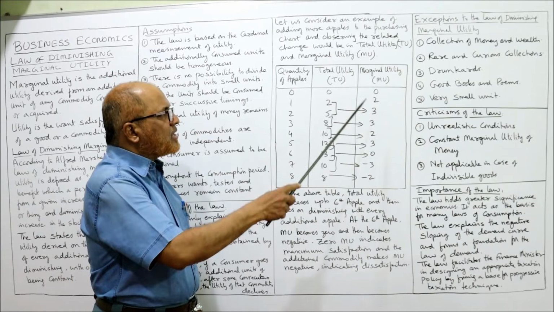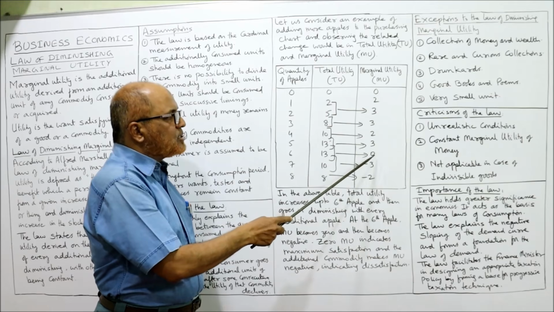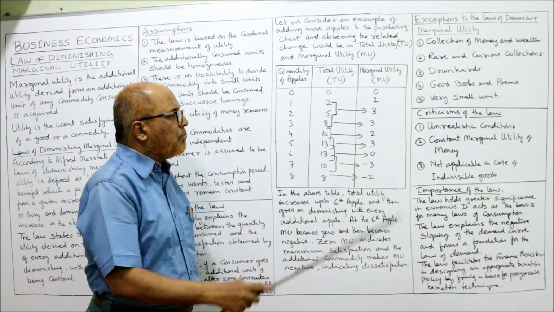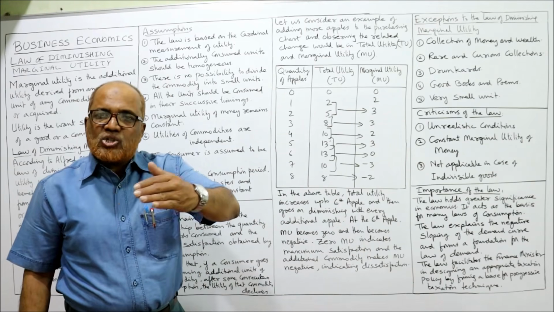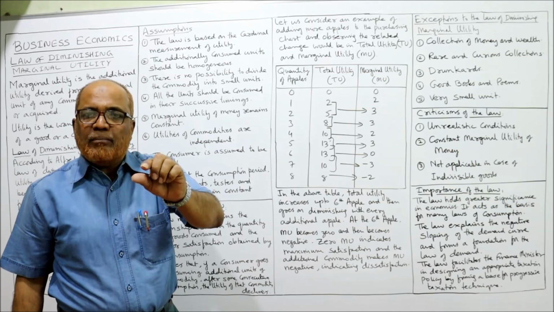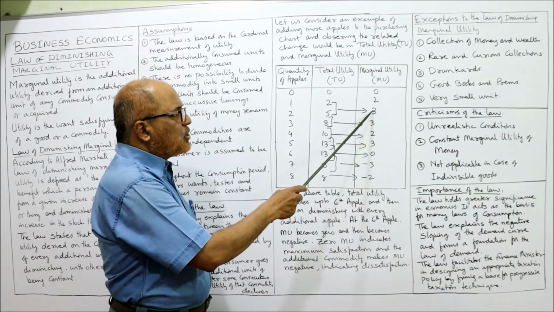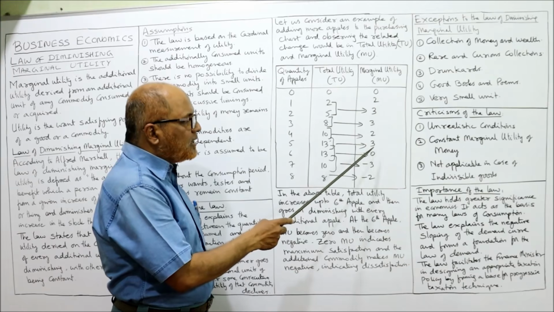Now observe the marginal utility: 0, 2, 3, 3, 2, 3, 0, minus 3, minus 2. So satisfaction is increasing, but at a particular point it reaches the maximum, then it starts to decline. So 2, 3, 3, 2, 3, then it becomes 0.